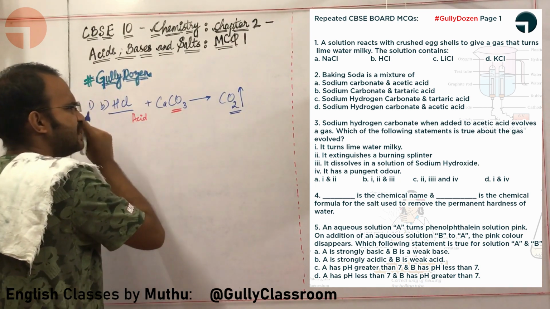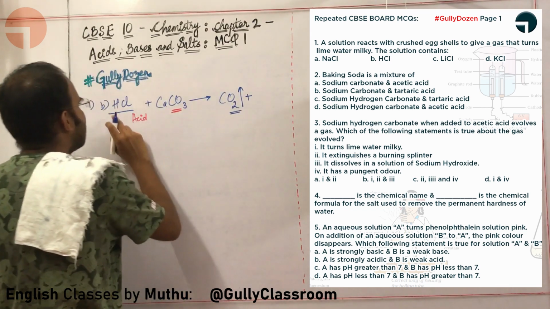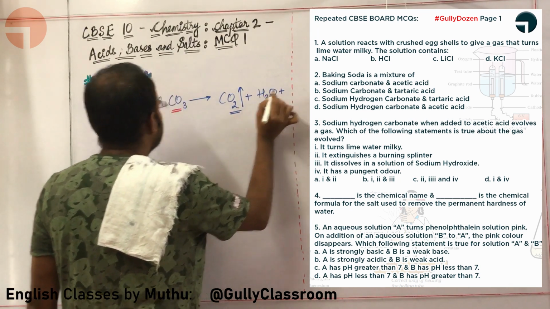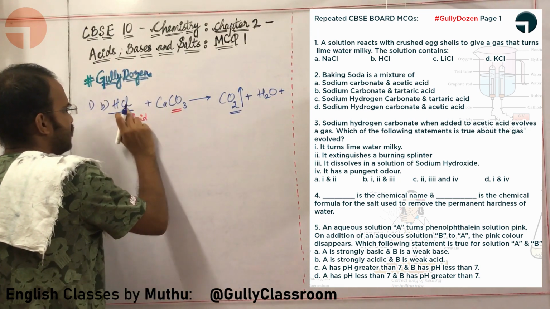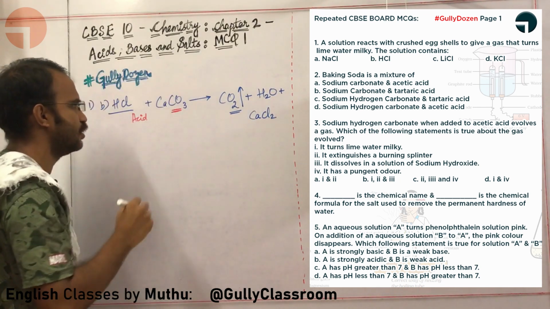Let us complete this reaction. So carbon dioxide is being pushed out of here. Here there is hydrogen, here there is oxygen. They will combine to form water. So calcium is left here, Cl is left here. They will combine to form CaCl2.